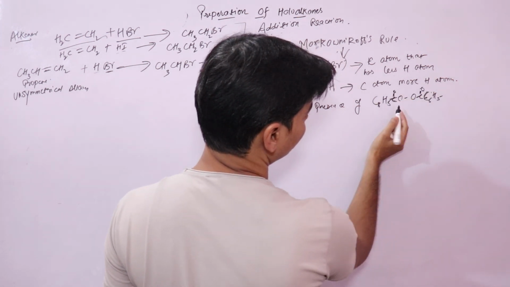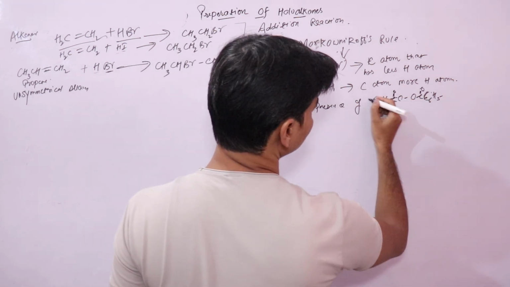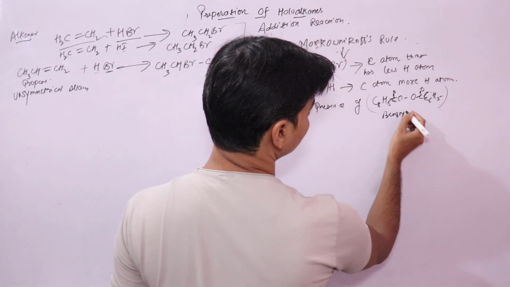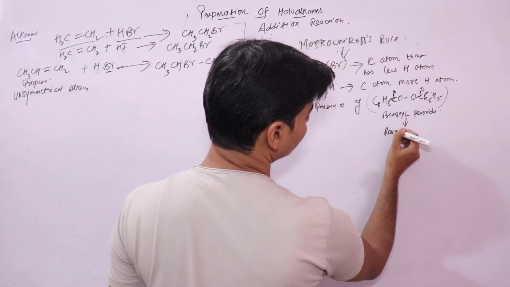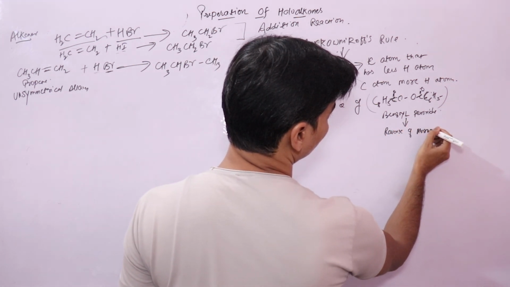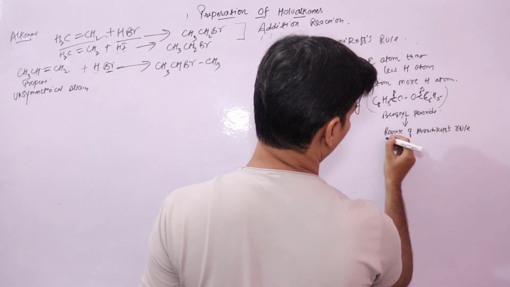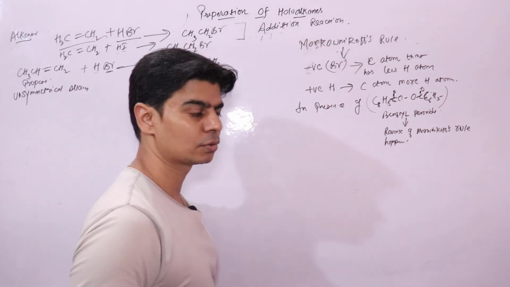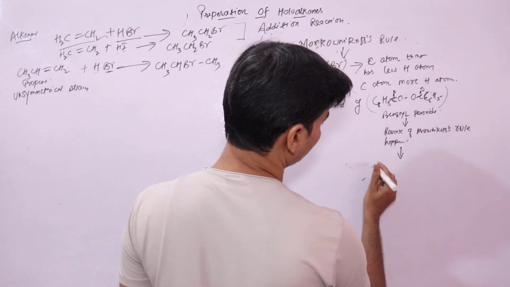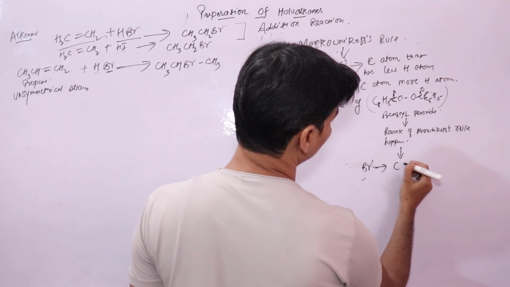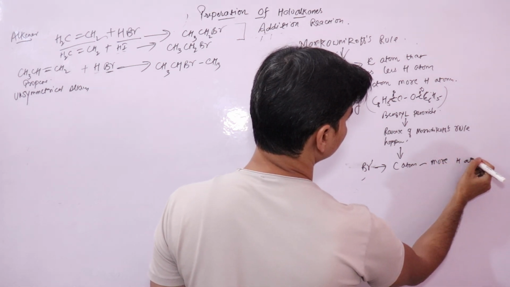Let me write it like this: in presence of benzoyl peroxide, the reverse of Markovnikov's rule happens, and as per which your negative part, Br, will go to the carbon atom having more hydrogen atoms.